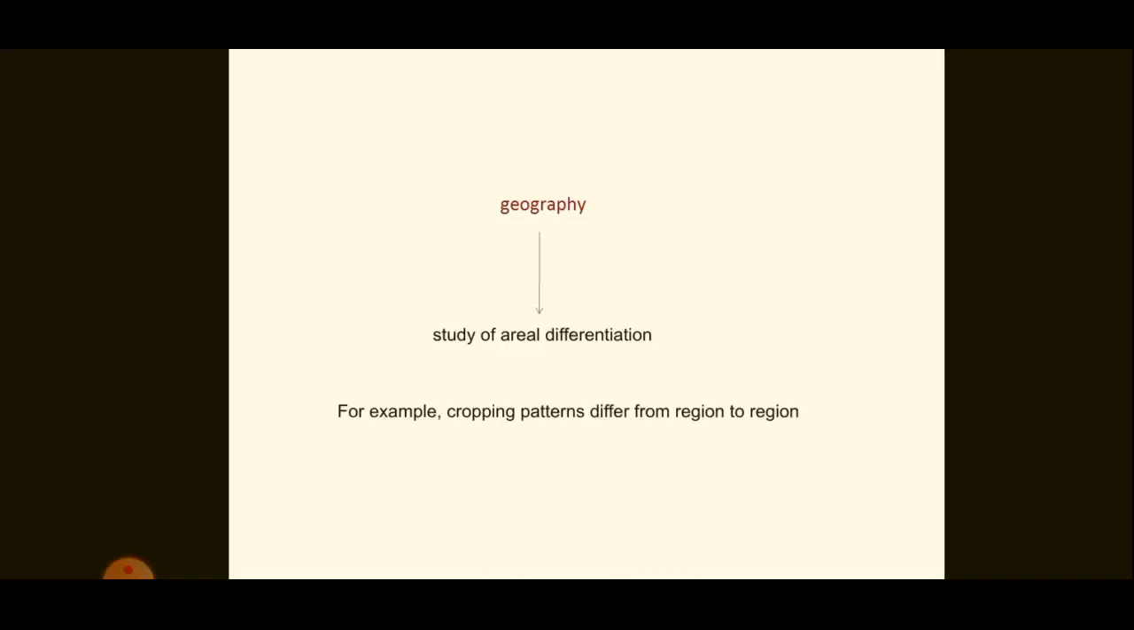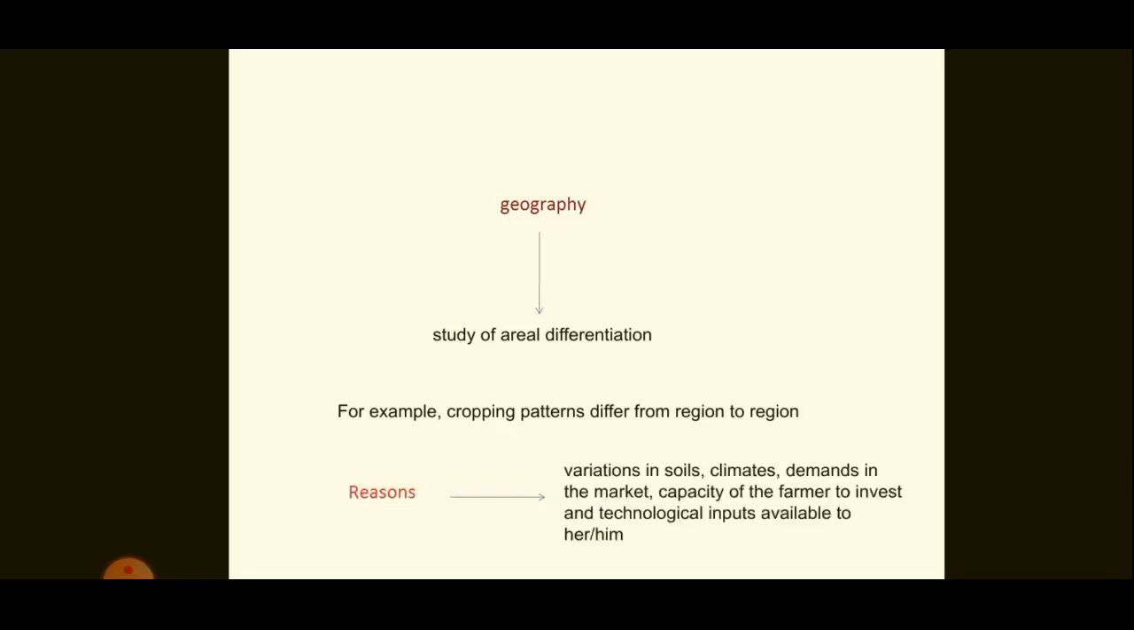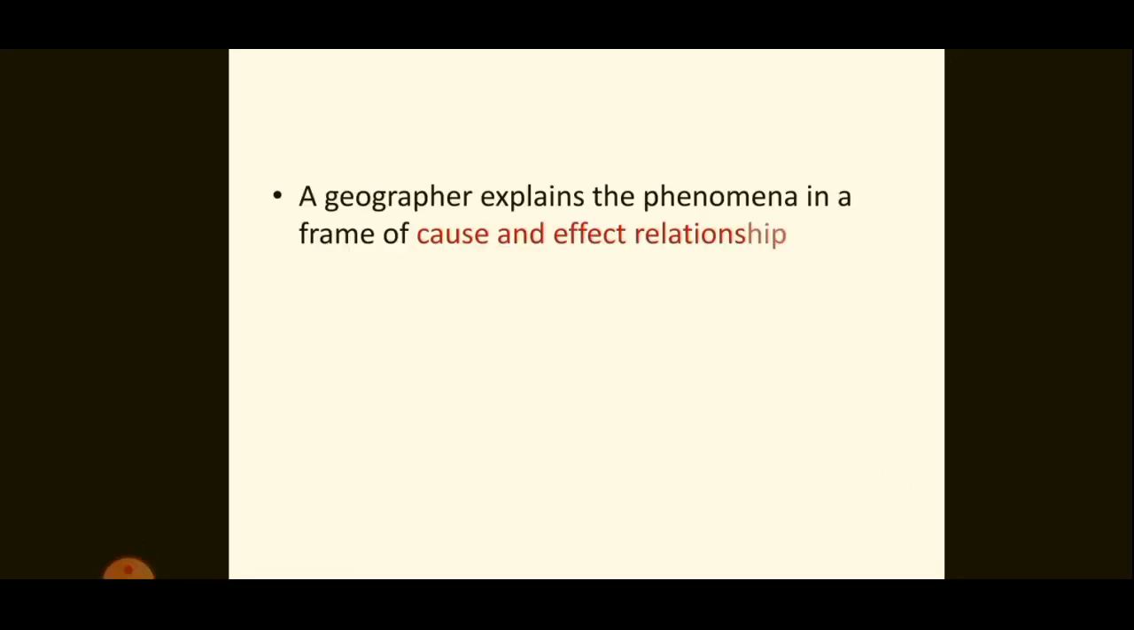We can take the example of cropping pattern. Cropping patterns differ from region to region, isn't it? Why does it differ? Just think about it for a while. Yes, it is due to the differences in soil, climate, demands in the market, or the capacity of the farmer, etc. A geographer not only studies about something, but also finds the causes and its effect in future. Therefore, we can say that a geographer explains the phenomena in a frame of cause and effect relationship.